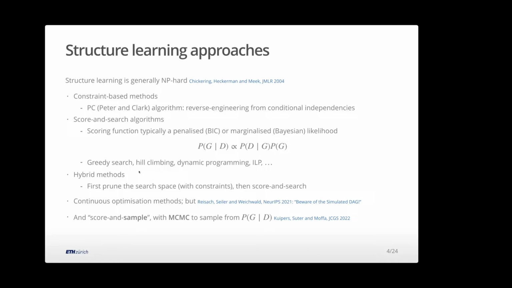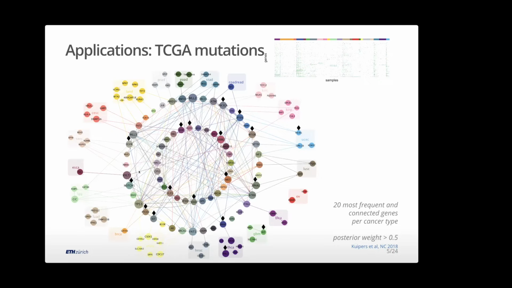I wanted to highlight, before I get into this and the computational reproducibility, some applications that we've been using of these networks. The first one is we want to understand complex high-dimensional data. Here on the top right, we have data from the TCGA on mutational profiles, where each column is a patient. The colored bars are different cancer types. So we looked at pan-cancer analysis. And you can see this is the raw data. The little green dots are mutation present, white is absent.